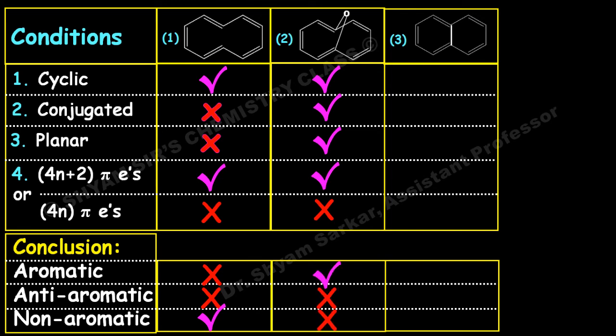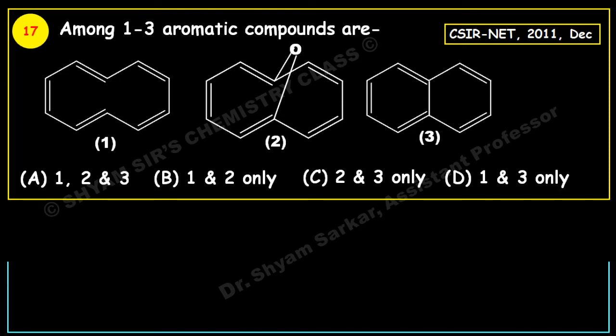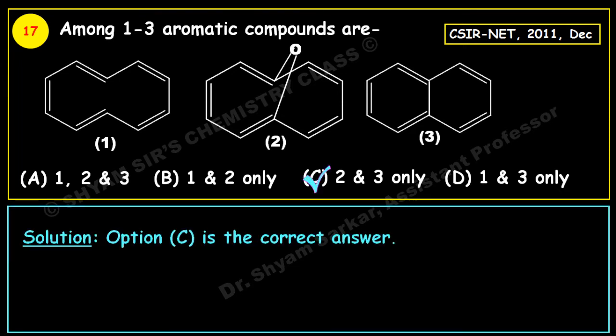If you see the last one, this is cyclic, conjugated, planar, and it also obeys the 4n plus 2 pi electron rule with a 10 electron system, that means n equal to 2. So this is also aromatic in nature. Okay, so we got our answer. So option C is the correct answer. That means compounds 2 and 3 are the aromatic ones, and the first one is not. So option C is the correct answer here. Okay.